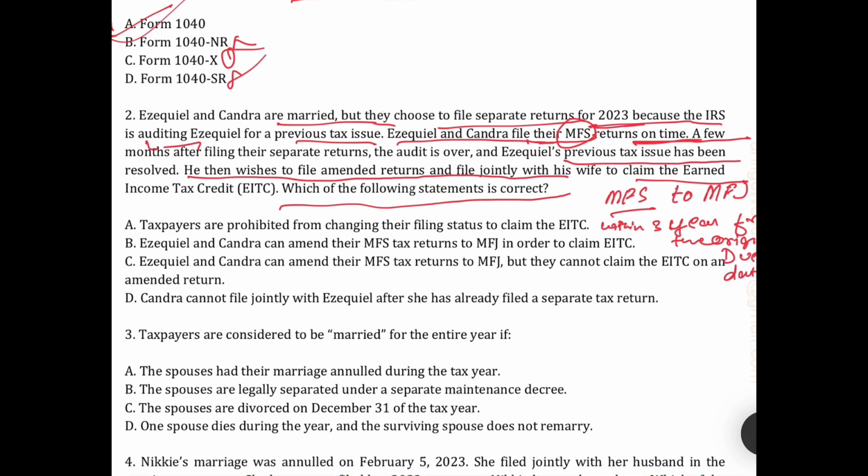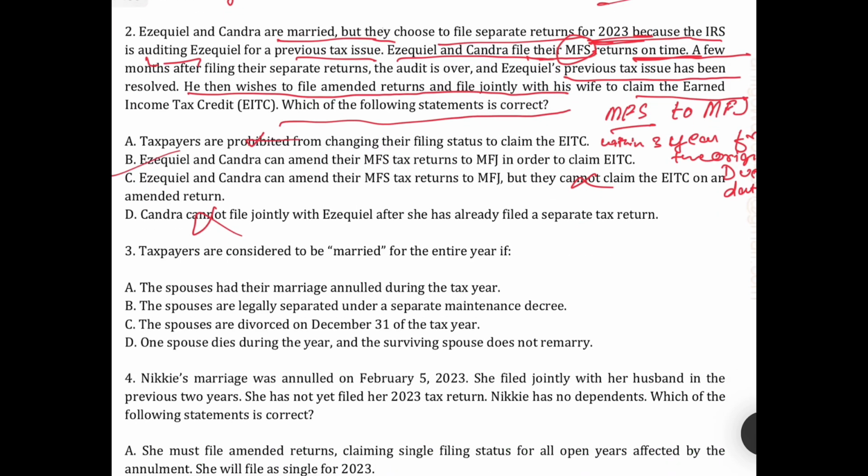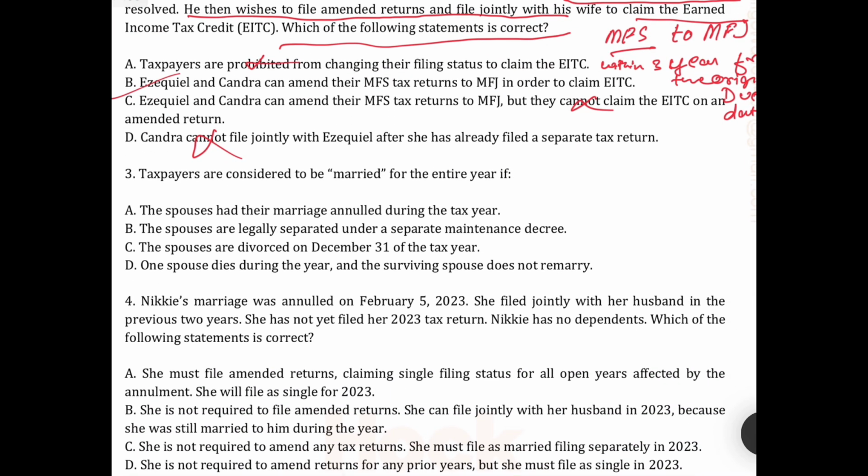Okay, so the original due date is 2023. So up to 2024, 2025, up to 2026. Within 3 years, they can claim. So the right answer for the question is B. Okay. Here it says prohibited. Here it says not claim. So both of them can claim the EIC credit and can file jointly. So the correct answer is D.